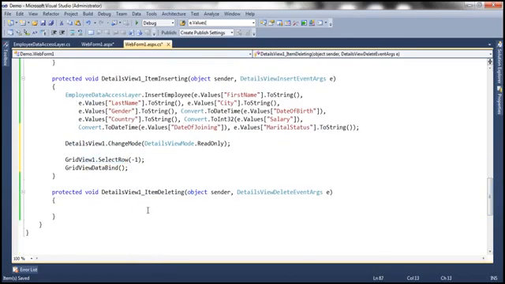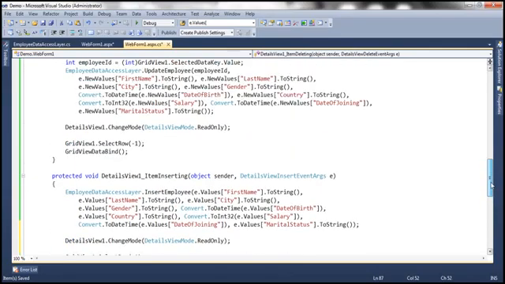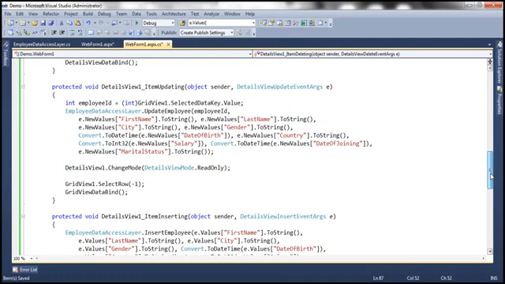Okay, so on the other hand, when we delete a row from details view, then what should happen? Obviously, to delete the row, we call delete employee method. And if you look at this one, it's expecting the employee ID that you want to delete. And how do we get the employee ID? The same idea like how we have got it while we are updating it.